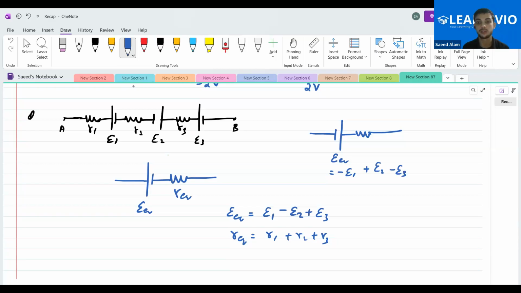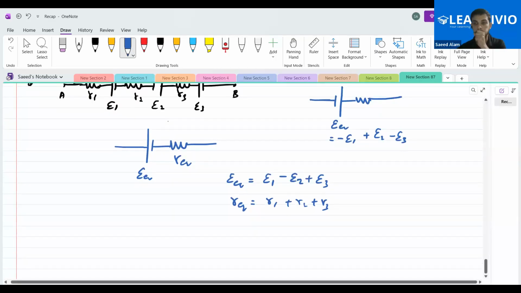Whichever are in this configuration, I have to take that particular thing to be positive. The rest of them will become negative. You are in the series configuration, you are doing the sum of them, but properly, with signs. So you have to take care about this. Is this clear to you people?